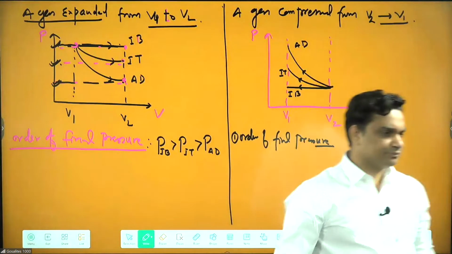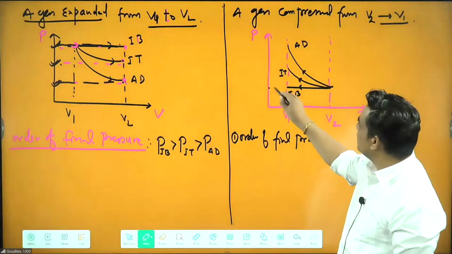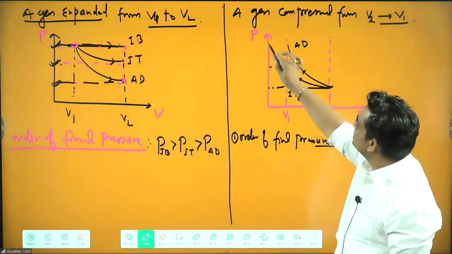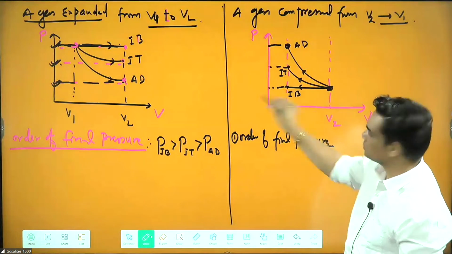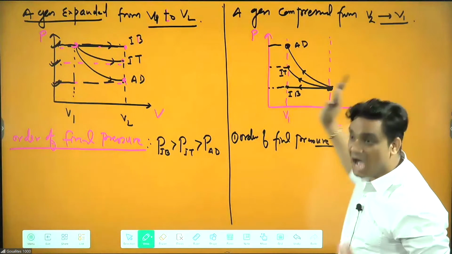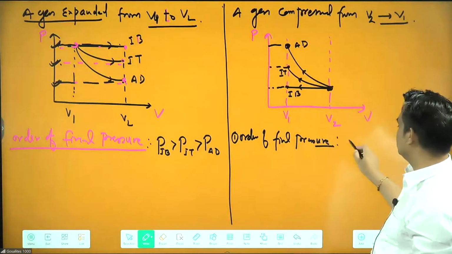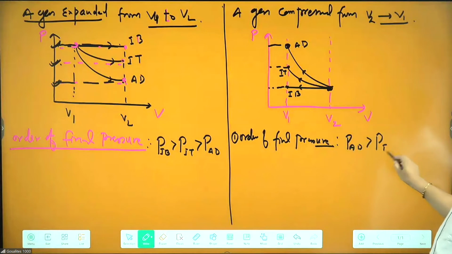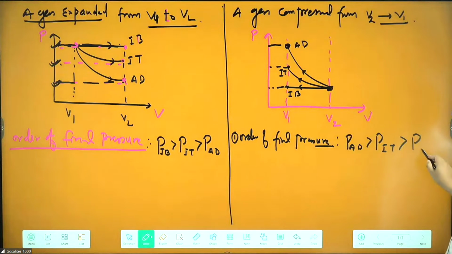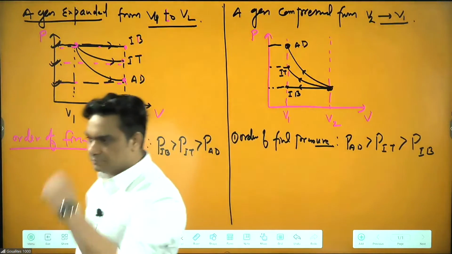Okay. Now more slope means adiabatic. Here we can write the order of final pressure. You can say the final pressure of IB is this, IT is this. So this is the final point. You are starting from V2 to V1. It is compressed. Compressed means V2 to V1, high volume to low volume. So you know here PAD is more. So we can write PAD, and then we have PIT, and then PIB.